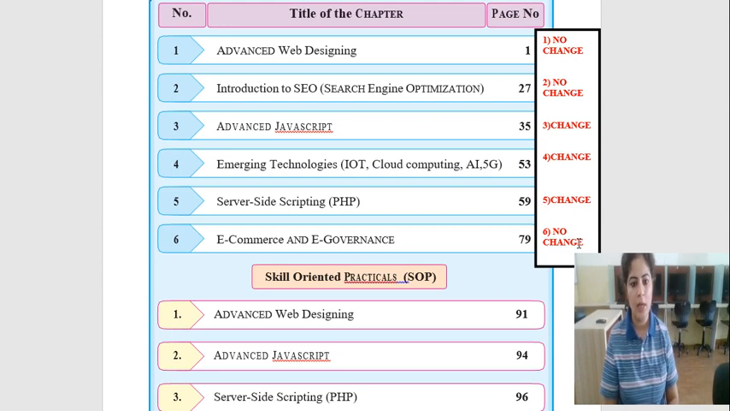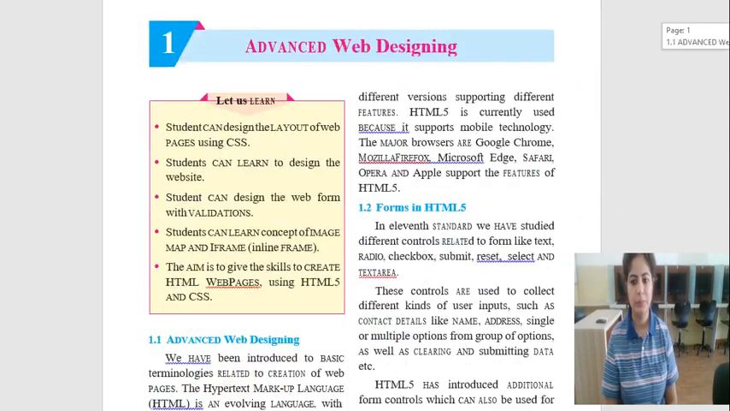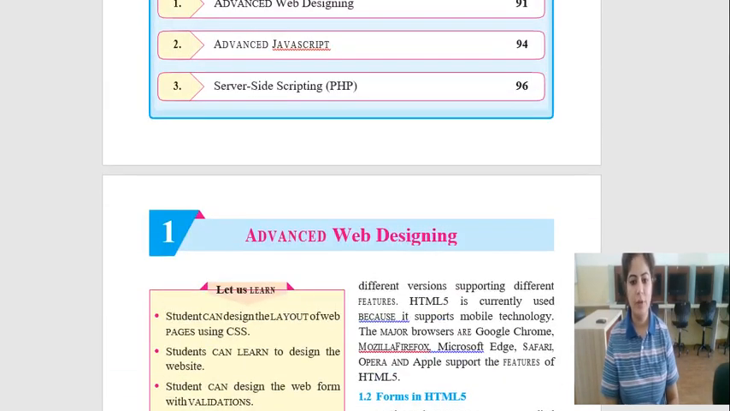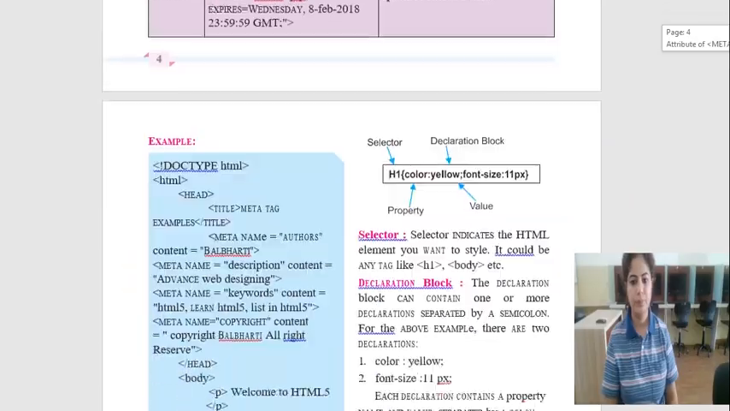So as you have a total of 6 units in IT, there is no change in unit number 1, unit number 2 and unit number 6. There are changes in unit number 3, unit number 4 and unit number 5. So I will show you what the changes are. The first unit is advanced web designing. You have to study the whole unit in detail. There is no change in this unit.